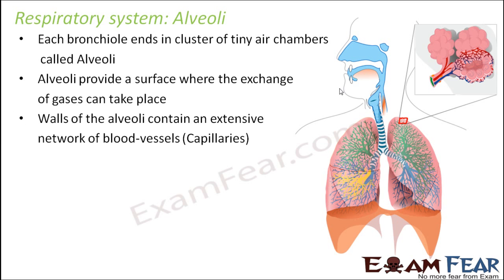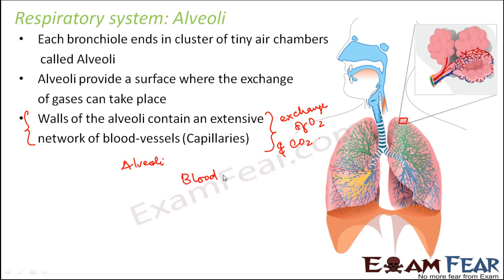So the walls of the alveoli contain an extensive network of blood vessels, that is the capillaries, as I mentioned just now. So we will see this is the most significant portion here, because this is the place where exchange of gases, the exchange of oxygen and carbon dioxide, takes place. If you have alveoli and you have the blood vessels, they are very close to each other.